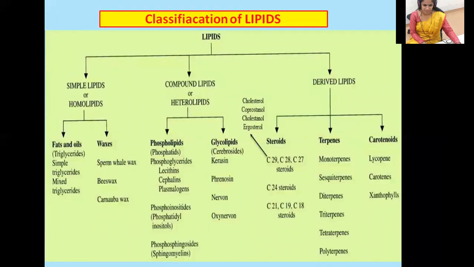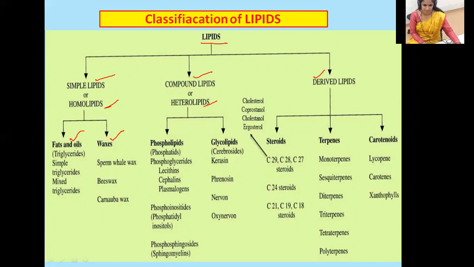Here you can see the brief overview of the classification of lipids. Today we classified lipids based on the nature of the product we obtained after hydrolysis. Simple lipids are homolipids, compound lipids are heterolipids, and the next one is derived lipids. Make a note of this particular chart. Simple lipids are further classified into fats and oils, and waxes.